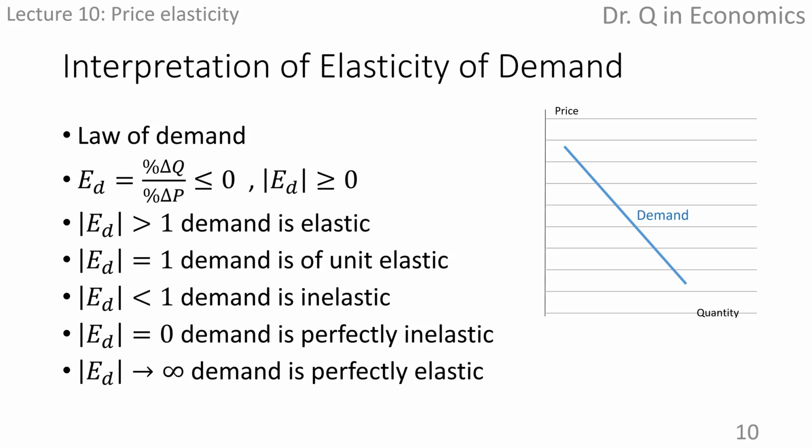If absolute value of price elasticity coefficient of demand is 1, then the quantity percentage change is identical to the price percentage change. We say the demand is unit elastic. If absolute value of elasticity coefficient is smaller than 1, the quantity percentage change is not as big as percentage change in price. Demand is inelastic.